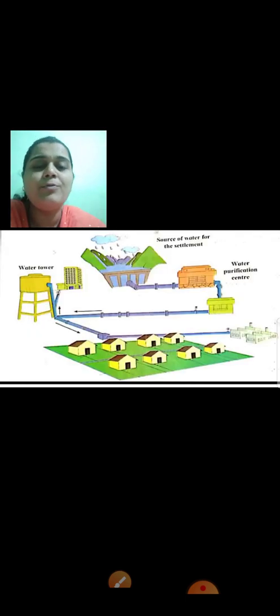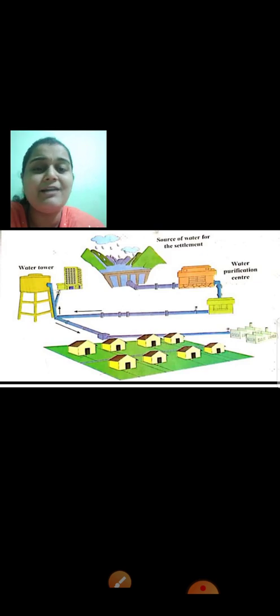Now, journey of water from source to house. What is the meaning of this? There is a diagram in your EVS 1 textbook known as journey of water from source to house. Source means a place where water gets collected in huge quantity, and then from that source, how is the water supplied to various houses of that particular place. So here's the diagram for you. I hope you can see it clearly.